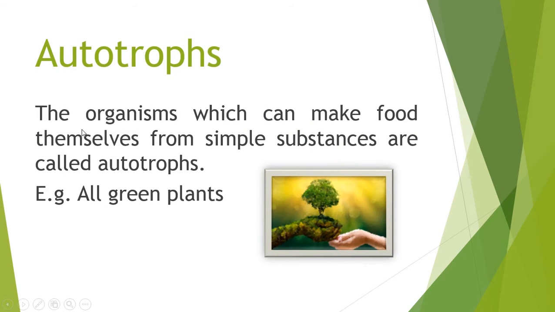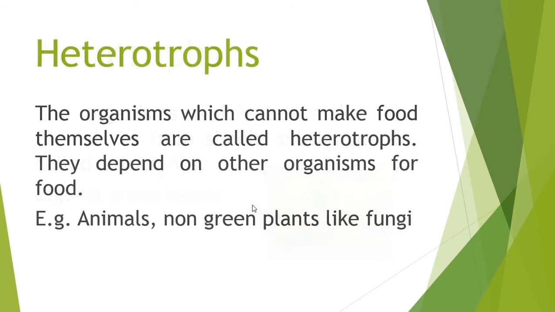Autotrophs. The organisms which can make food themselves from simple substances are called autotrophs. For example, all green plants. Heterotrophs. The organisms which cannot make food themselves are called heterotrophs. They depend on other organisms for food. Example: animals and non-green plants like fungi.